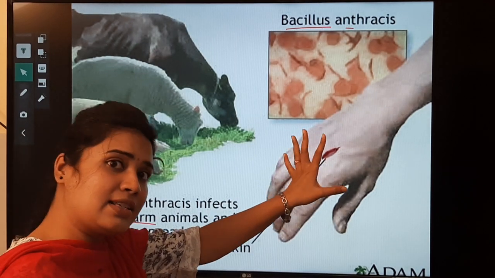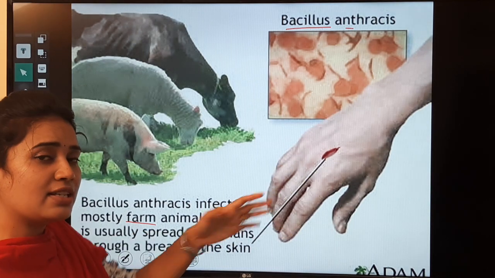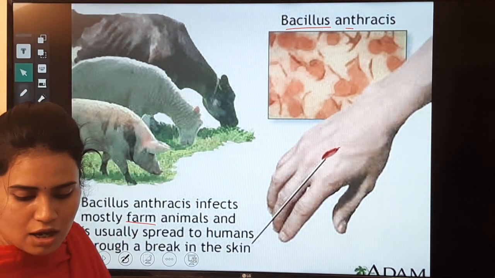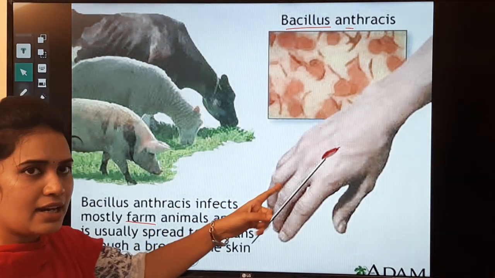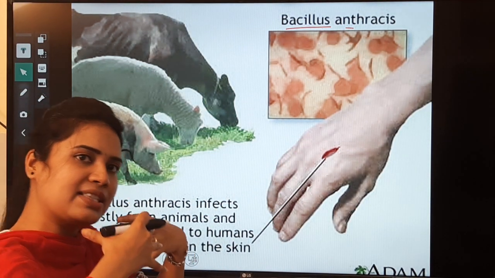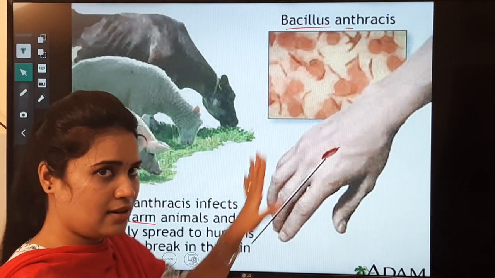Sometimes it causes ulcers in the skin. Not only ulcers, sometimes it also causes difficulty in breathing. So remember, it causes lung infection. Once the bacteria enter the body, they cause lung infection, and also ulcers in the skin region.